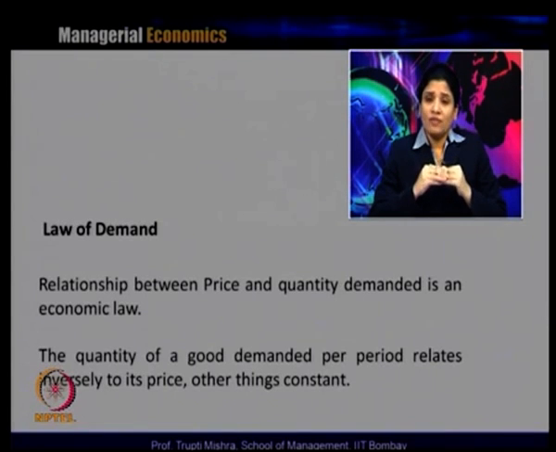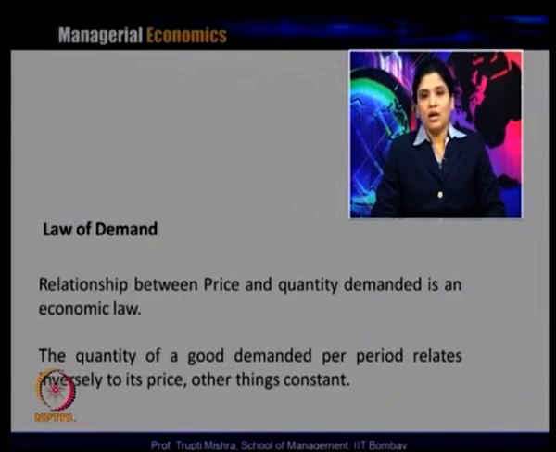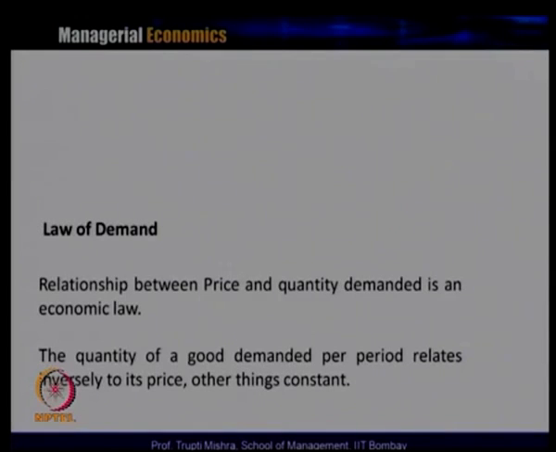So keeping all other factors that affect the quantity demanded constant, the quantity of a good is inversely related to the price in a typical time period. So the law of demand says that there is an inverse relationship between the price and quantity demanded, other things remaining constant. Whenever there is an increase in the price, quantity demanded is supposed to decrease, and whenever there is a decrease in the price, the quantity demanded is supposed to increase, assuming all the goods are normal goods.